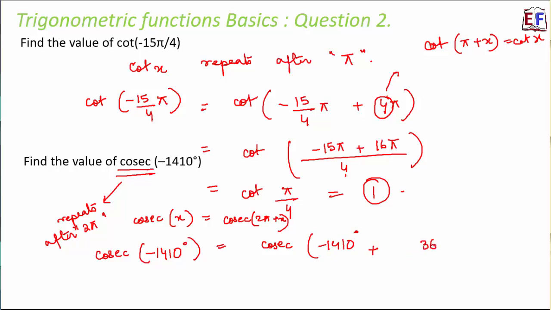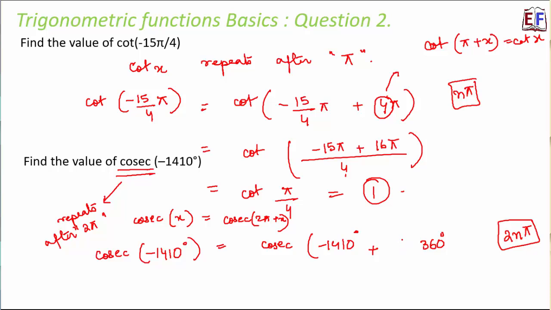Right? So pi is basically 180 degree, but 2 pi is 360 degree. So we want to write it as n into 2 pi, because in case of cot theta, we were trying to write it in the form of n pi. But now we want to write it in the form of 2n pi, or we can say n into 2 pi. So 2 pi is 360 degree.